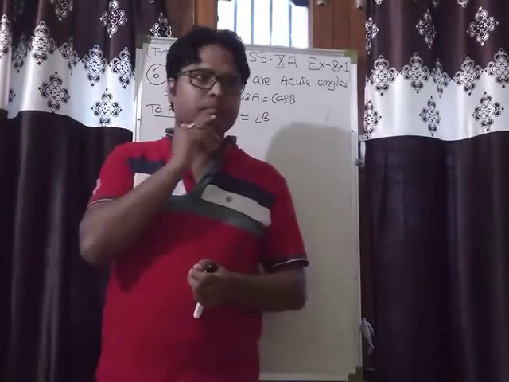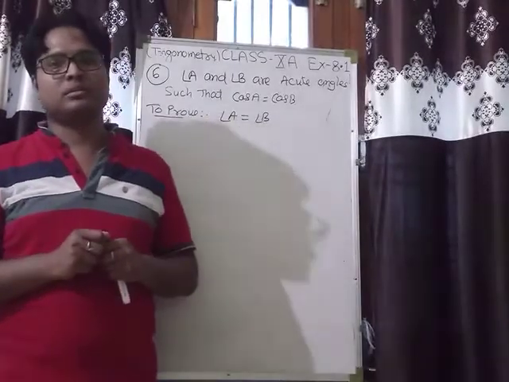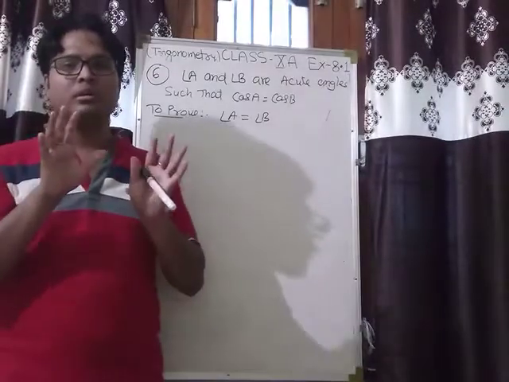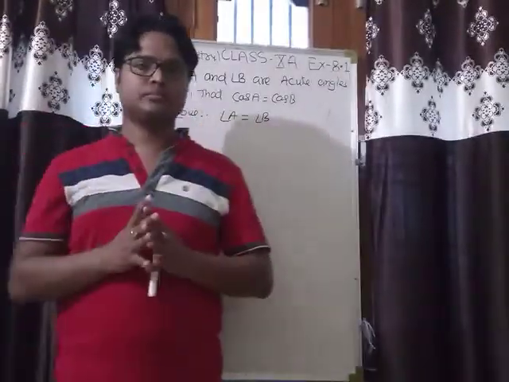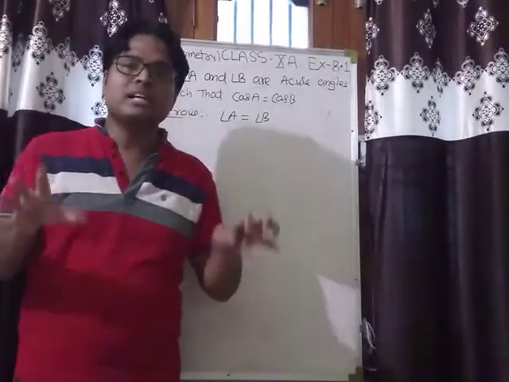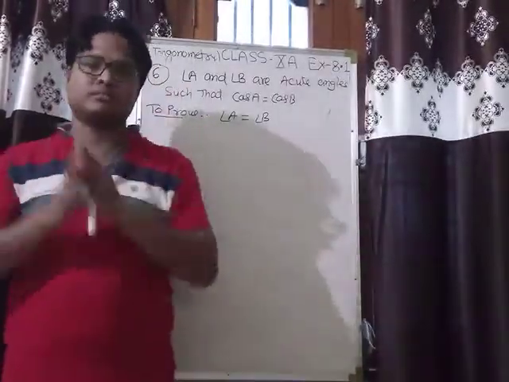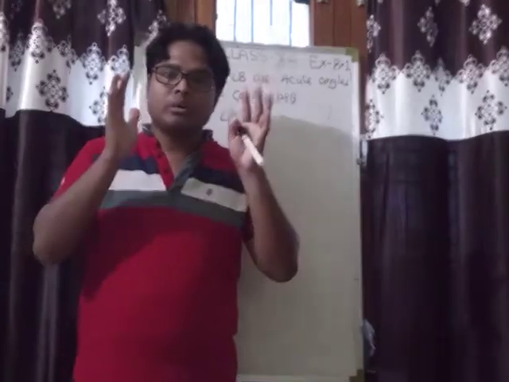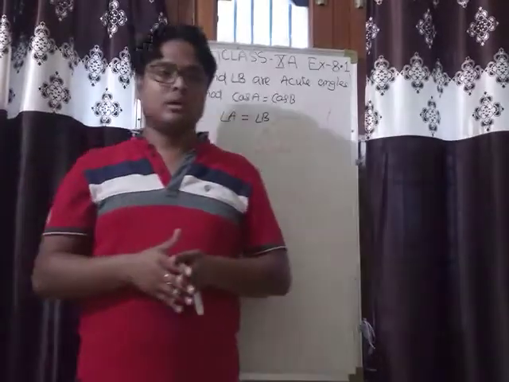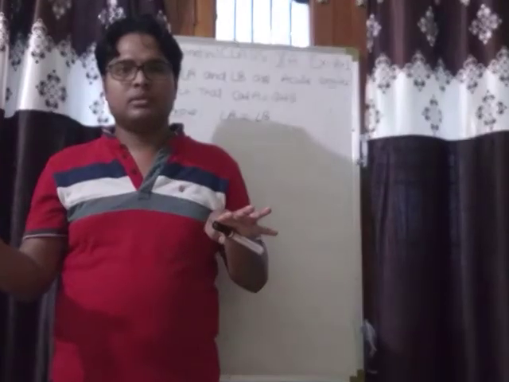We used to write that. In class 10th you have read about similar triangles. There is a chapter, Triangles, in which you will read about similar triangles. When two triangles are similar, they have the same shape, maybe different sizes. Listen carefully. When two triangles are congruent, they have the same shape and same size, but in the case of similarity, their shape will be same, size may be different.